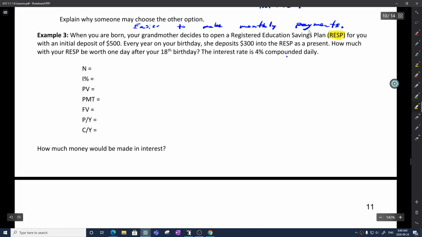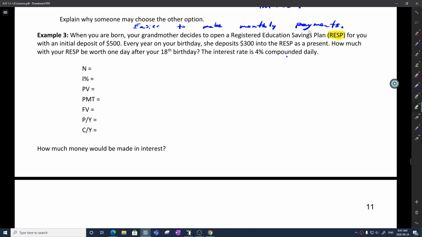Every year on your birthday, she deposits $300 into the RESP as a present. How much will your RESP be worth one day after your 18th birthday? Your interest rate is 4% compounded daily.